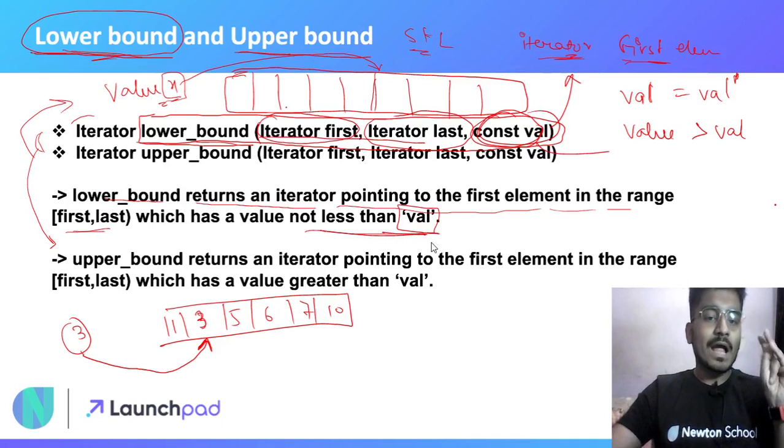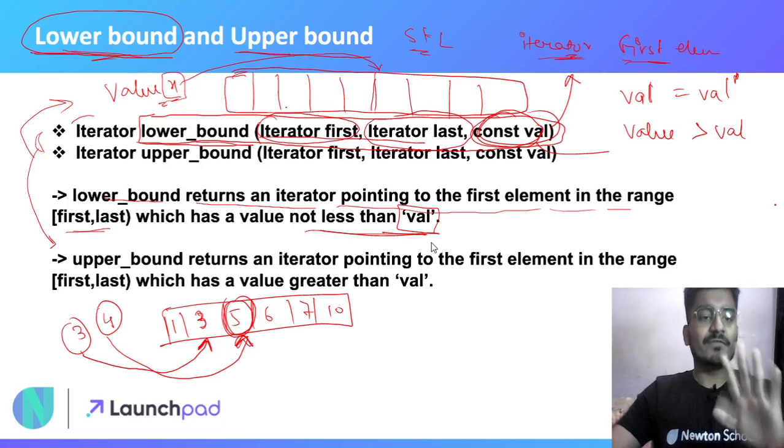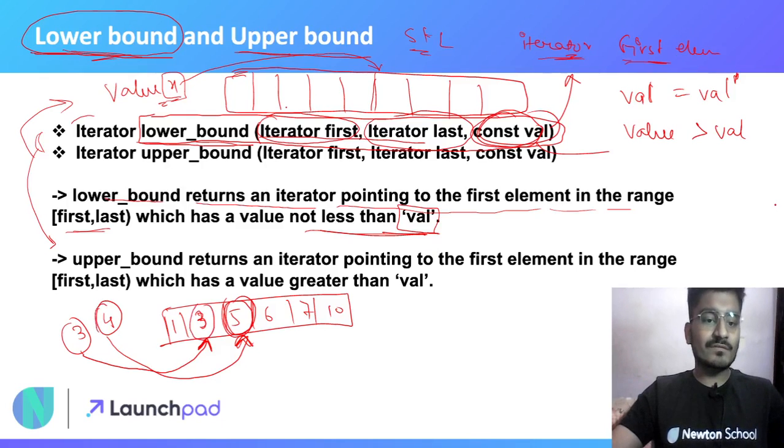Okay, and if you are searching the iterator for 4, then it will return a value greater than 4, because 4 is absent in this container, so it will return an iterator to that greater value. Okay, fine. Now we know lower bound will return an iterator to a value not less than the value which we have passed in the function.